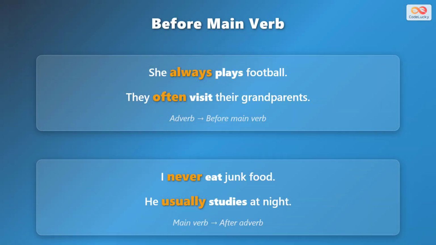When you have a main verb that is not be, the adverb goes before it. She always plays football, always comes before plays. They often visit their grandparents. Often comes before visit. I never eat junk food. Never comes before eat.